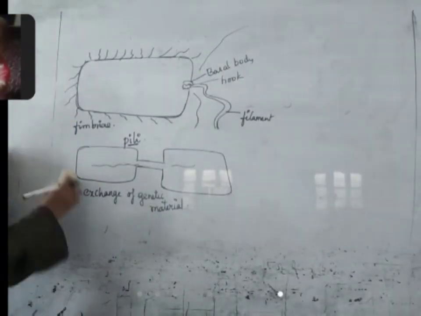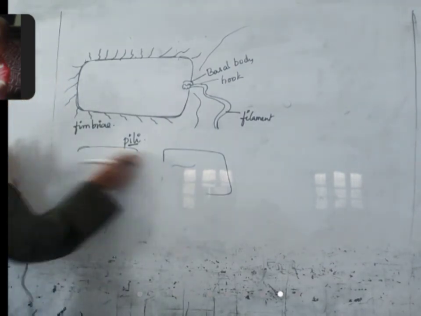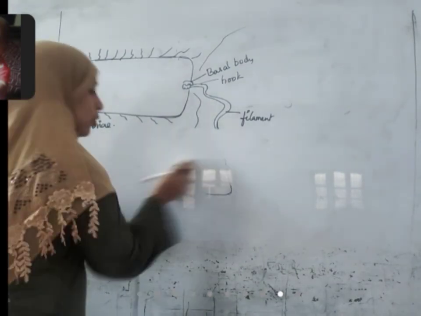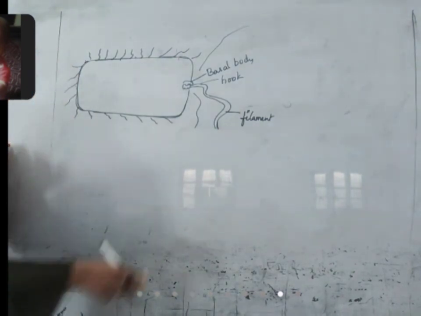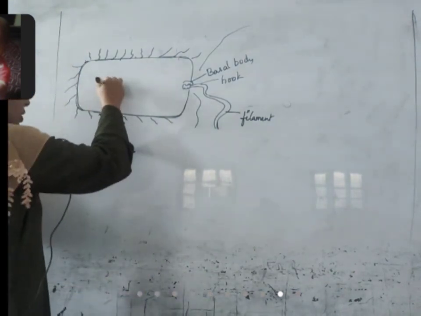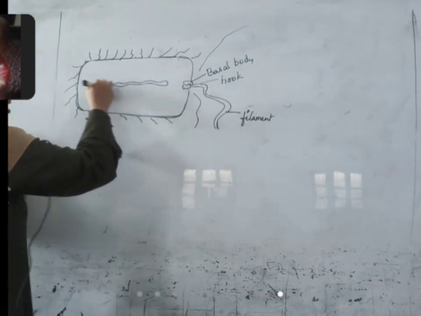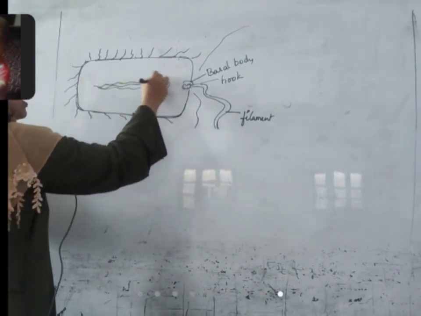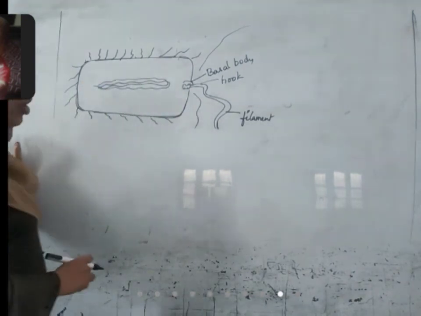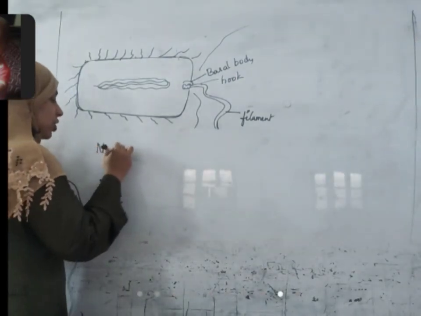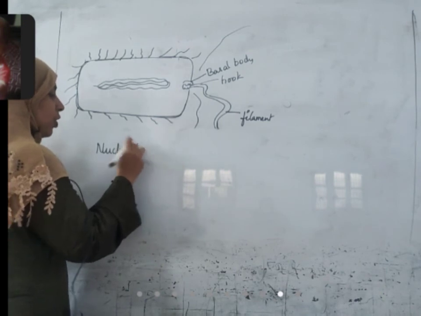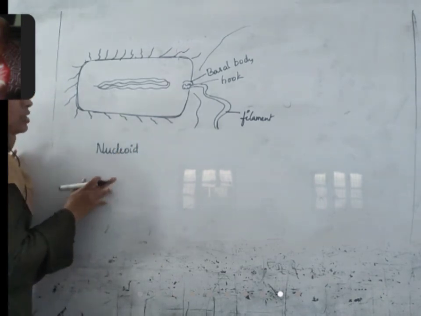Right. Okay. Finally, we'll discuss the genetic material in bacteria. The genetic material in bacteria, I told you, is located in the center. Usually it is located in the center in all prokaryotic cells to form a nucleoid. Nucleoid because it does not have a membrane around it.